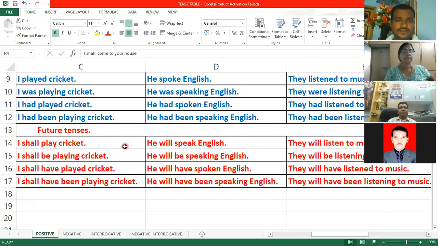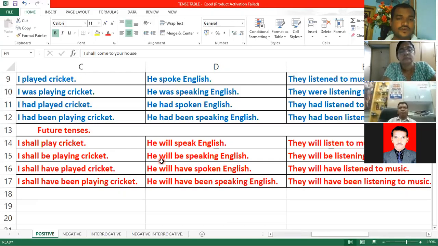So, he will. Third person singular. For third person singular, I'm using will. He will speak English. He will be speaking English. He will have spoken English. He will have been speaking English.